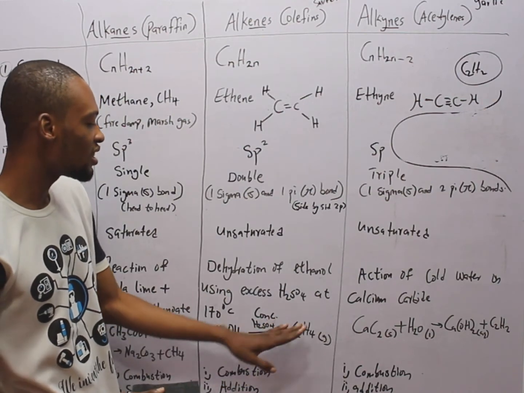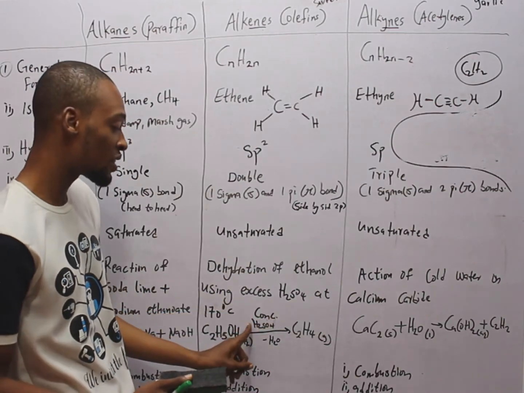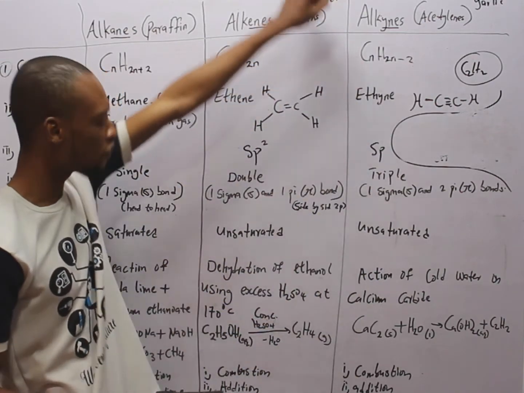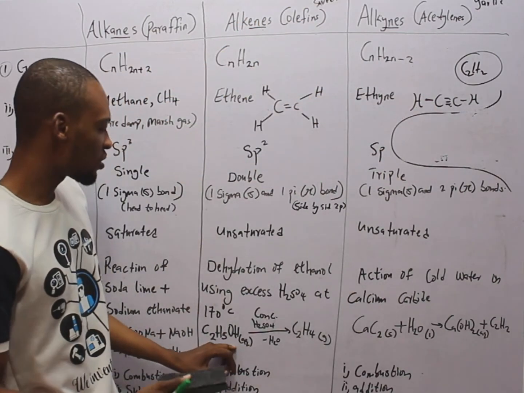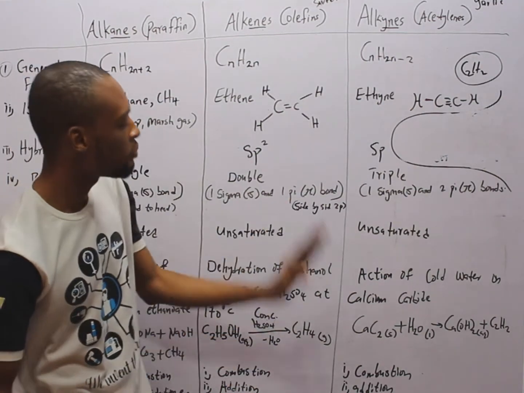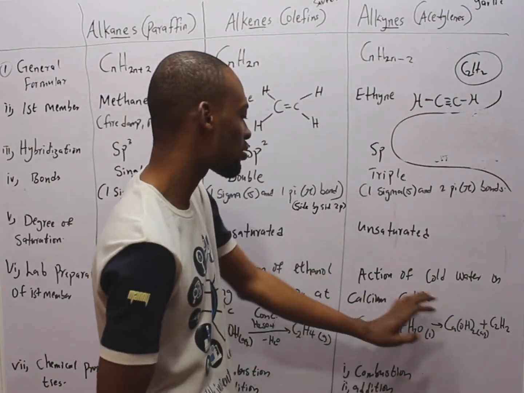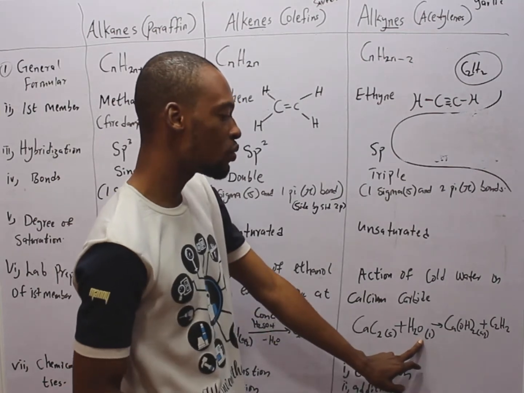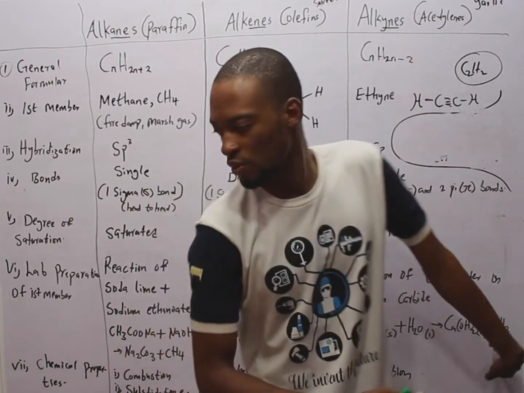So when you dehydrate it in the presence of concentrated sulfuric acid, you form C2H4, which is the first member of alkenes. And aqueous in a formula simply means in solution. So solution of a compound. Meanwhile, alkynes are formed by action of cold water on calcium carbide. Calcium carbide, carbide of carbon, water liquid. So they form the first member, C2H2.